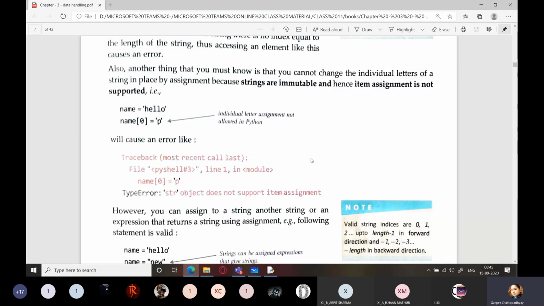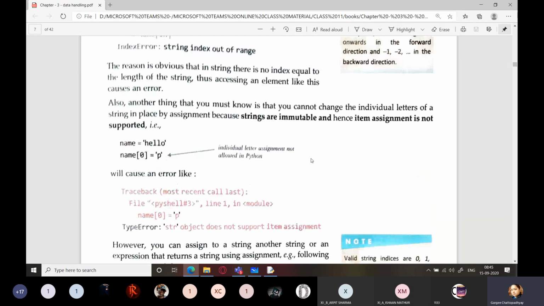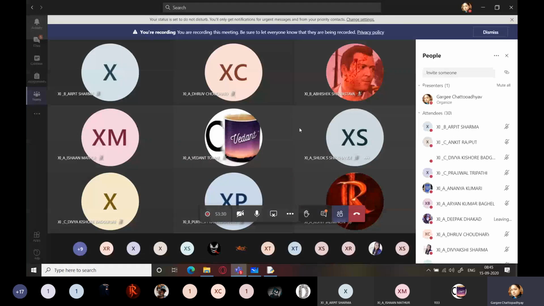Few things are left which we will complete in this week itself, right? And most of the things you have already studied, so start doing your revisions also. I will be giving you the second installment of the Python assignment, where you will further understand. See, the more assignments you solve, the more your concepts will become clear. So the second part I'm going to give you, which you have to solve.